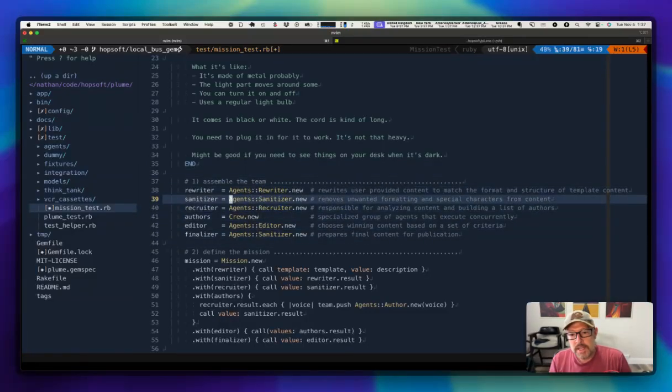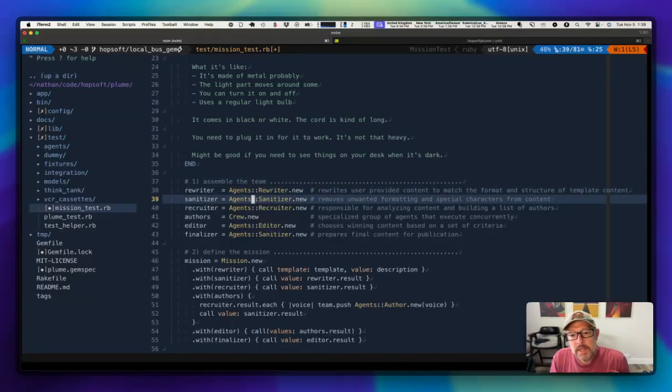Then I have a sanitizer. The sanitizer takes that content that was rewritten and cleans it up. It's going to remove extraneous punctuation. It's going to get rid of any weird formatting that we get back from the rewriter. It'll get rid of HTML tags and stuff like that, even Markdown. It just strips it all down to essentially the raw content, which is what I'm after in this test. Now, this is a fairly contrived test, but you can start to see how powerful this type of thing